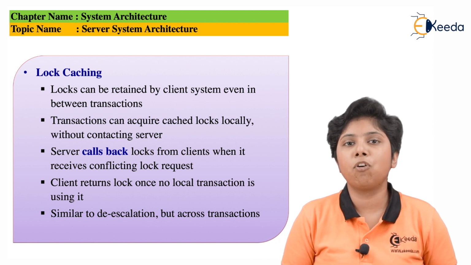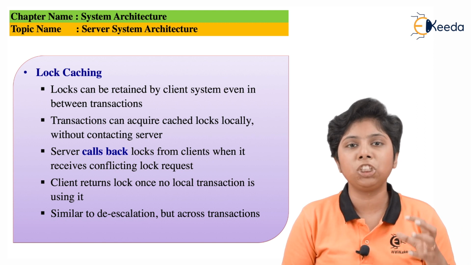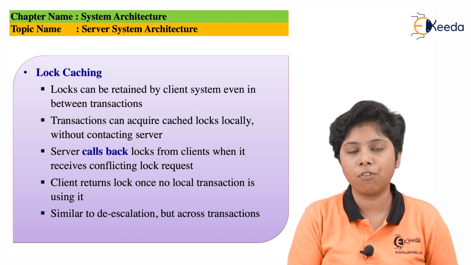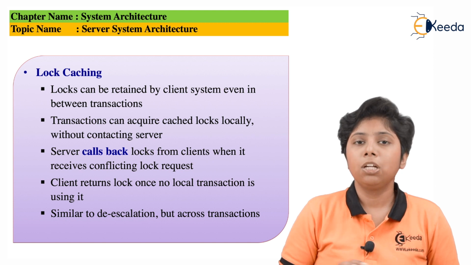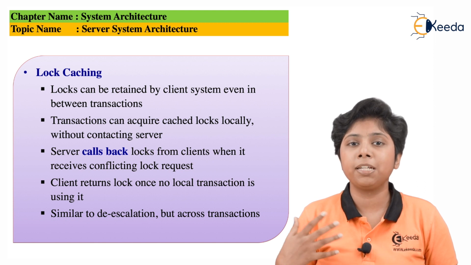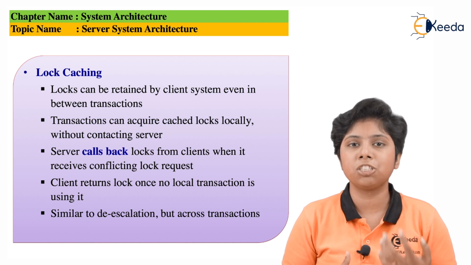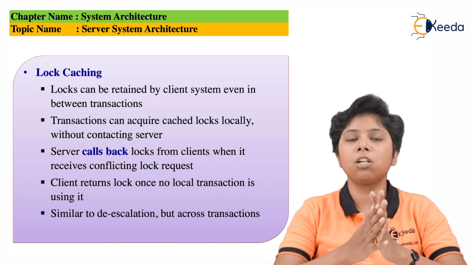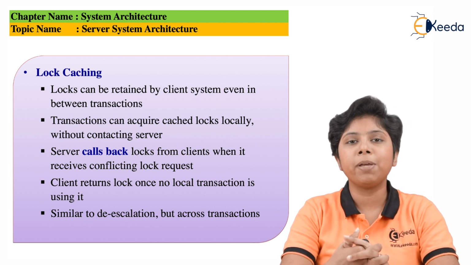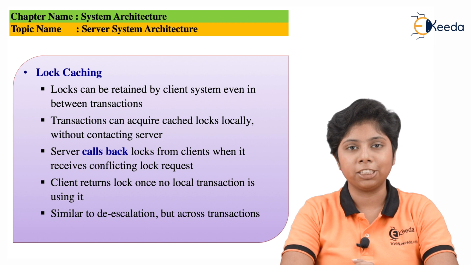Say, for instance, a student who is visiting the university page will always try to take a shared mode lock on it. That means he wants to read the data frequently from the user side. Whereas if the user is a teacher on the university page, then it will be the exclusive mode lock where updation is made, like changing of classes, changing of classrooms. So if this lock cache can be maintained for each of the clients at the data server, then it will be extremely beneficial, and it will be maintained by the data server.